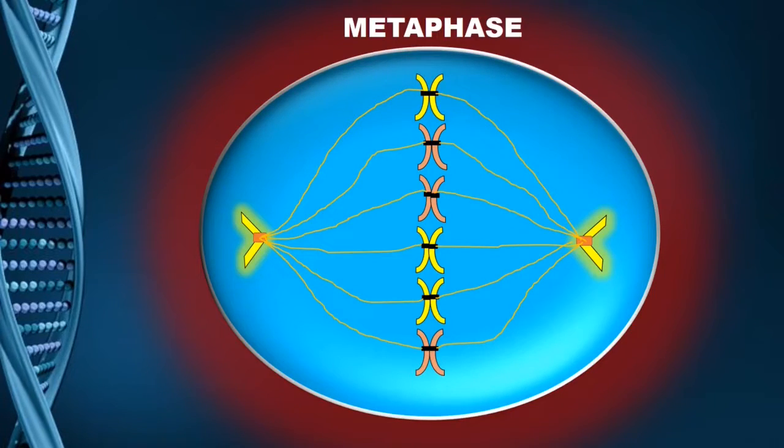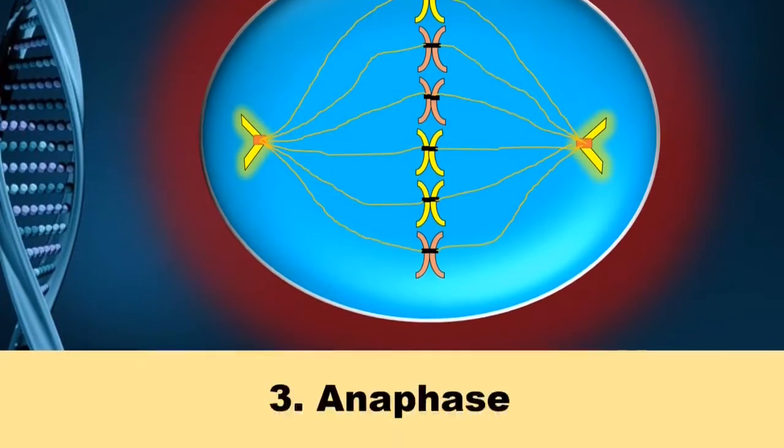In metaphase, what happens is the chromosomes align themselves towards a plane that is known as the equatorial plane, or we can also say it as the metaphase plate. So now you can see that all the chromosomes have aligned or arranged themselves in one line. This occurs in the metaphase phase of karyokinesis.